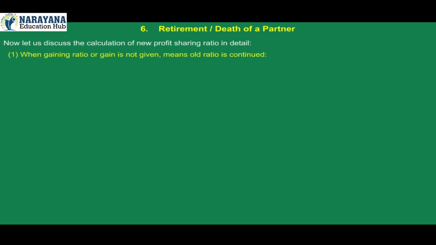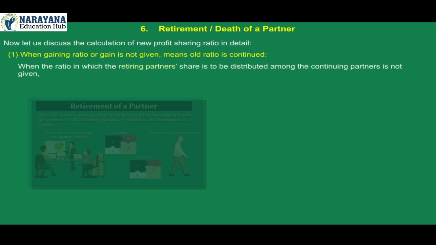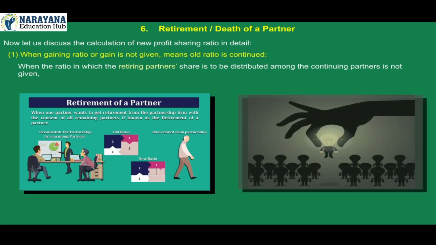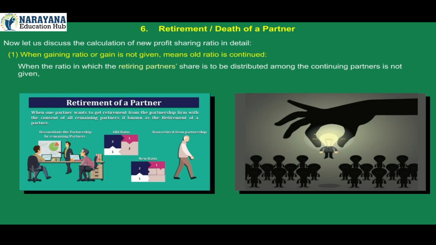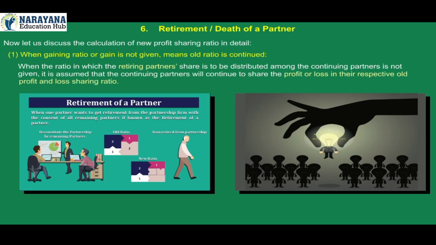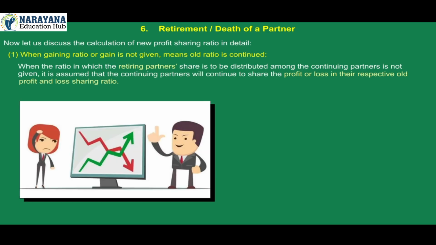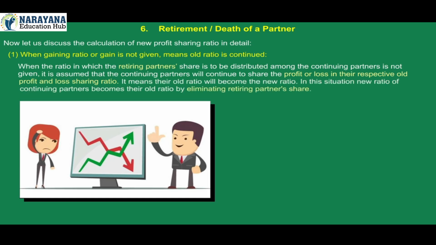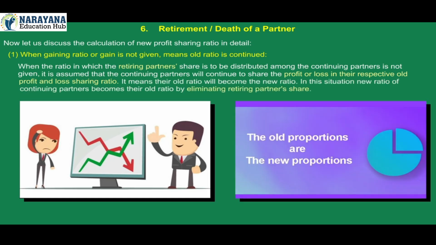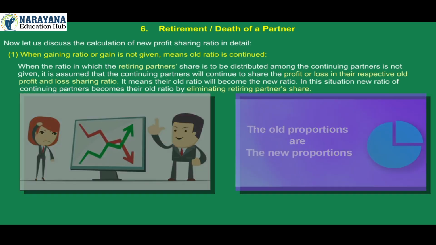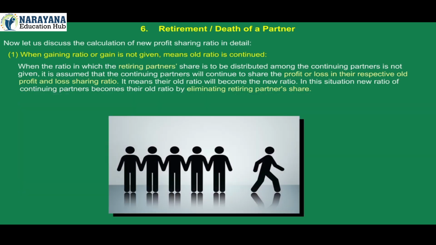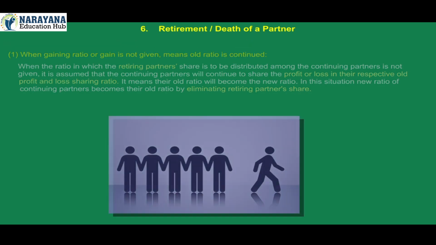1. When gaining ratio or gain is not given, meaning the old ratio is continued. When the ratio in which the retiring partner's share is to be distributed among the continuing partners is not given, it is assumed that the continuing partners will continue to share the profit or loss in their respective old profit and loss sharing ratio. It means their old ratio will become the new ratio. In this situation, the new ratio of continuing partners becomes their old ratio by eliminating the retiring partner's share.